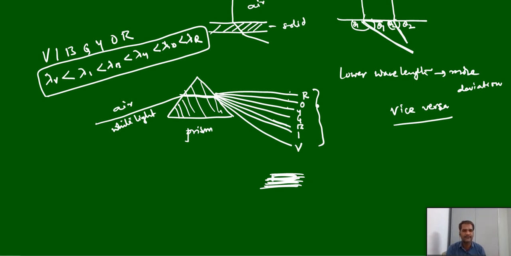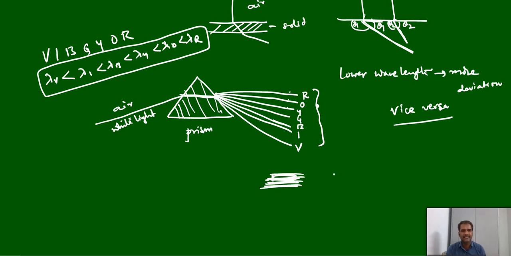Again, we can classify. Here the topic is the types of spectrum. So we have mainly continuous spectrum, discontinuous spectrum, and then we have emission spectrum and absorption spectrum, and also line spectrum, band spectrum, various classifications. All these classifications we will see one by one. So first of all, this VIBGYOR, when white light passes through the prism, is an example for continuous spectrum. Here all lights or all colors or all wavelengths merge into each other.